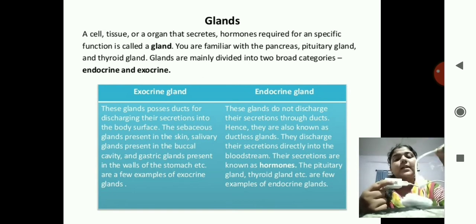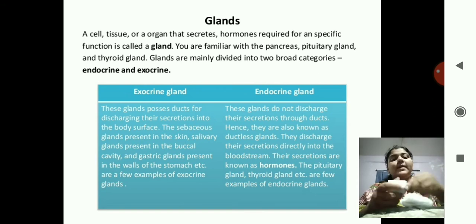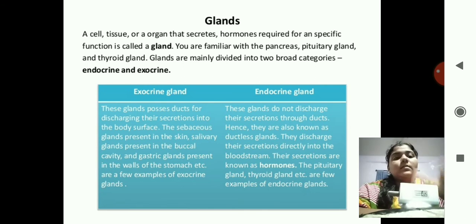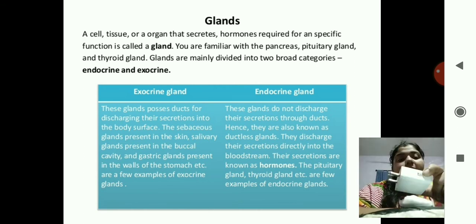Okay, and now I'll remove the duct. I'll keep this gland over the organ. Now what will happen? All the secretions are done over the organ itself.